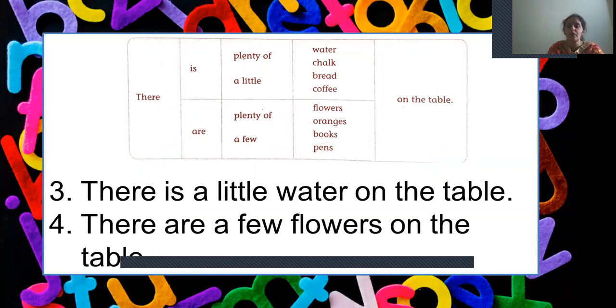So we saw that using the noun water, they have made sentences using both plenty of and a little. And again, using the noun flowers, they have made sentences using plenty of and a few. That means for each noun we have to make two sentences, right? Now let's start making the sentences.